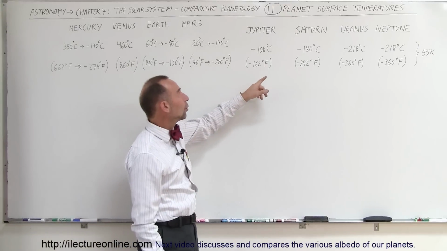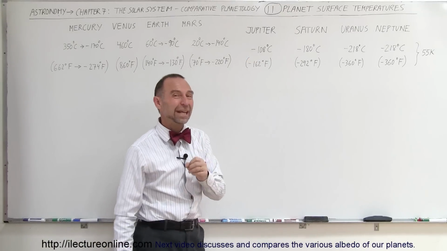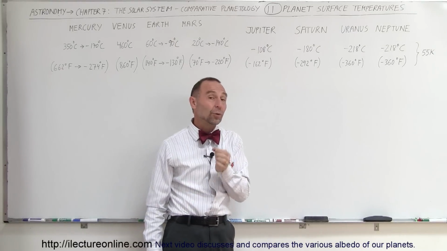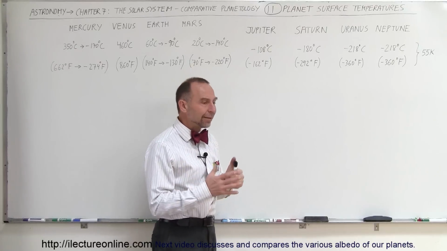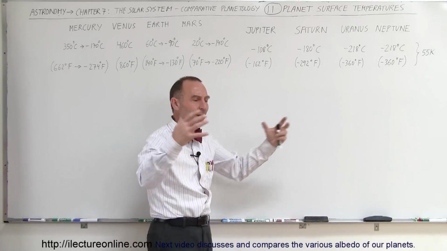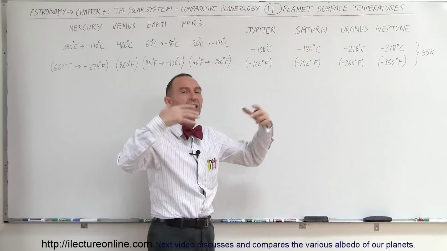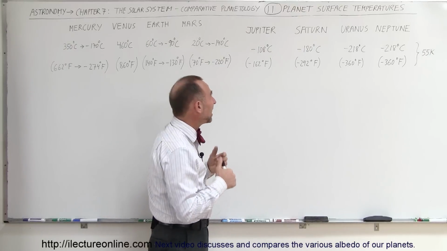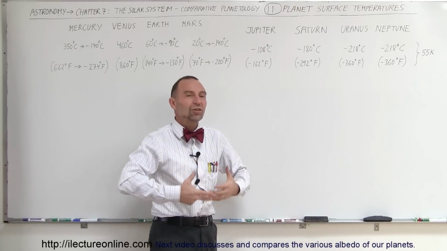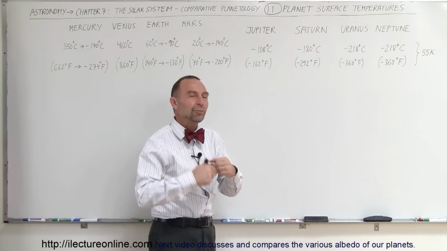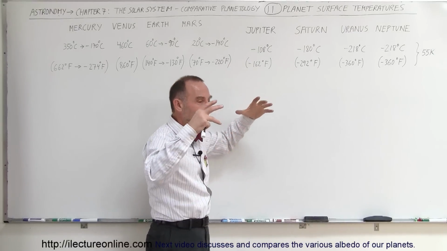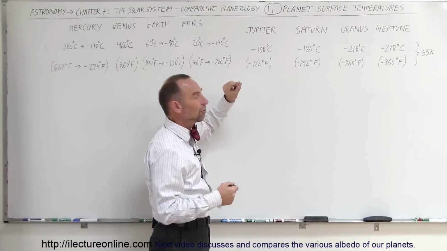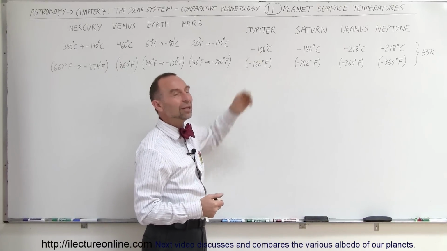When we go to the gas planets, notice that the temperature in the atmosphere of Jupiter is minus 180 degrees centigrade. That's extremely cold, minus 162 degrees Fahrenheit. What we find, however, on Jupiter is that the temperature should actually be colder. With the amount of heat that Jupiter receives and the amount of radiation that should go back into space, the temperature should probably be about 5 degrees centigrade colder than it actually is. What we discovered was that Jupiter is still expelling heat from its initial formation more than 4 billion years ago. When the planet condensed and contracted together, there's still leftover heat from the interior that heats the atmosphere up just a little bit more than it should be if that heat wasn't there.